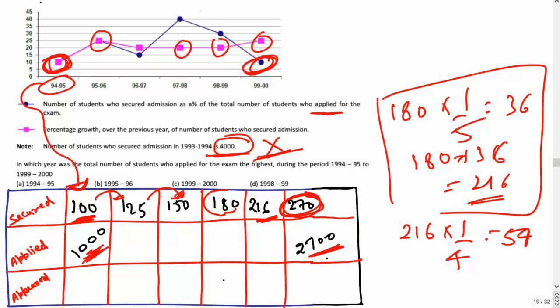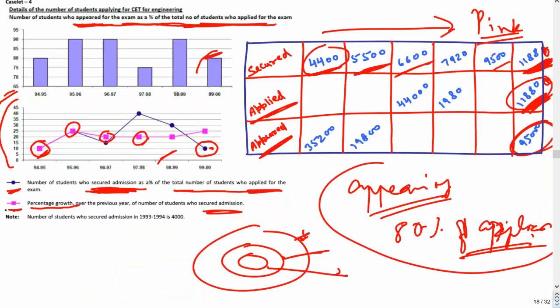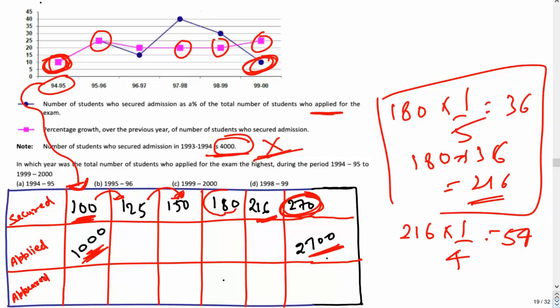Like this, you can fill this table again. You don't have to deal with such bigger values. You will simply have to deal with smaller values. If you have understood this, the questions are very simple to solve. So now let's look at the question.